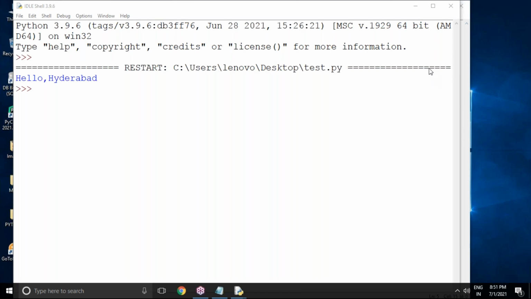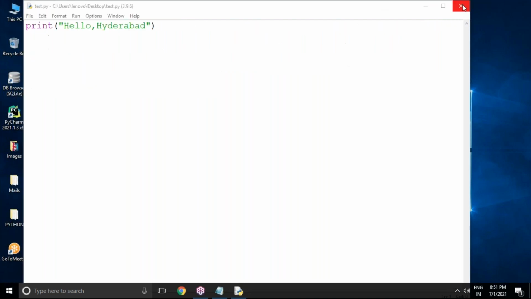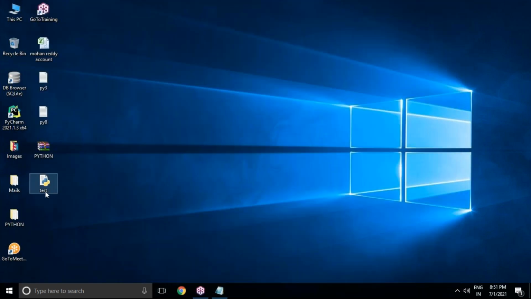Okay, yes. Now you got this output here, hello Hyderabad. So this is the way to write your script file, save it with the .py extension, and load it into IDLE software. That is one option. Next, the other option: you can also run this using command prompt.